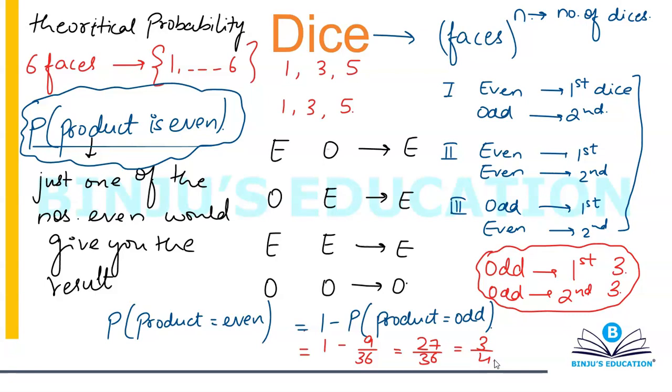Okay, so these are the different types of questions that can be asked from dice, also the basic theory part. And this is an important concept. Whenever you multiply numbers, whenever you multiply integers, there are only 2 things which can happen. Either the number will be odd or the number will be even. There is nothing else that can happen. So my point is, why calculate for even? Why make more cases? Always calculate for odd.